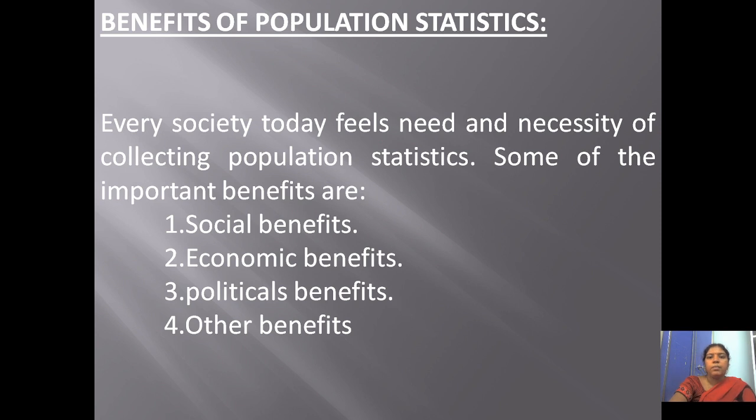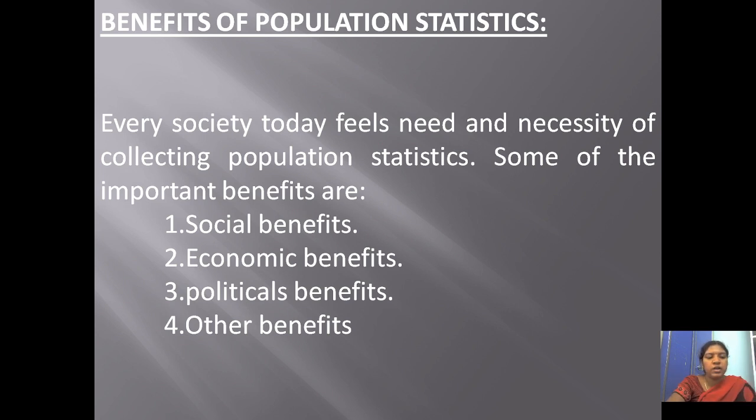Next one is benefits of population statistics. Majorly, there are four benefits: social benefits, economic benefits, political benefits and other benefits. One by one we will discuss. First one is social benefit.